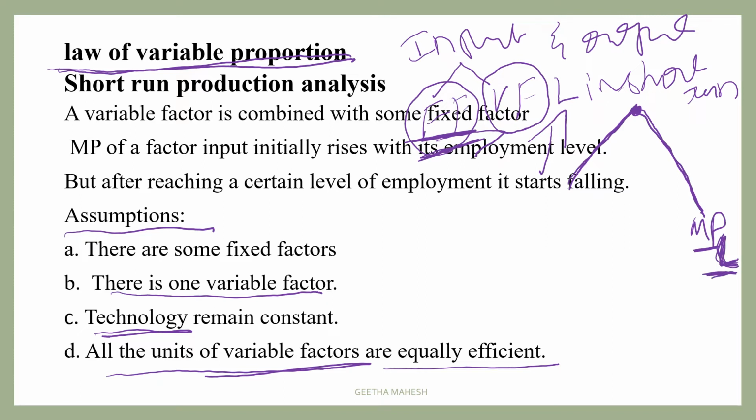So here the skill of labor or efficiency of labor, all the laborers whom we are taking as an example will remain constant or remains equally. That means efficiency and skill of laborers are equally efficient. All are equally efficient. And we know that it is not possible in reality. The efficiency of labor will differ from one person to another person. So because of this reason only, we are making an assumption that all the units of variable factors are equally efficient.